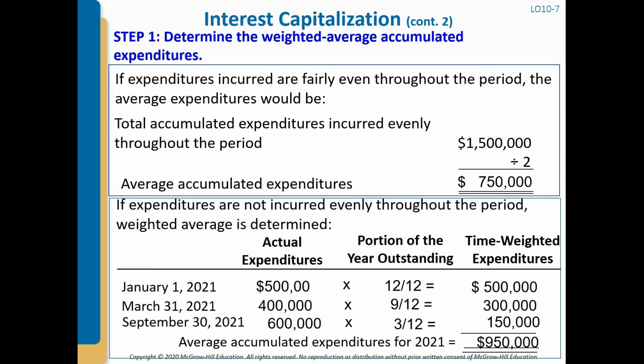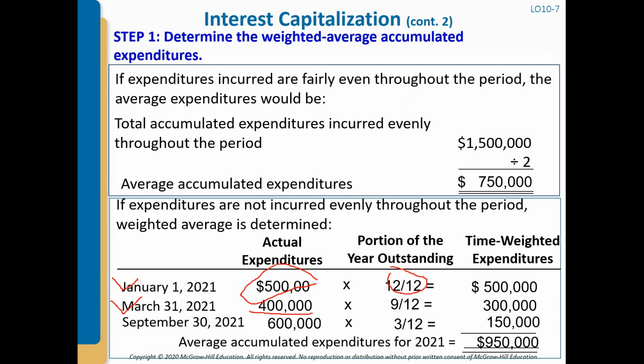And if the expenditures are not incurred evenly throughout the period, a weighted average is calculated. The first one, January 1, we started to use this amount for 12 months, so 12 out of 12, meaning 500,000. We started on March 31st, which means 3 months gone, so we are using this 400,000 for 9 months.